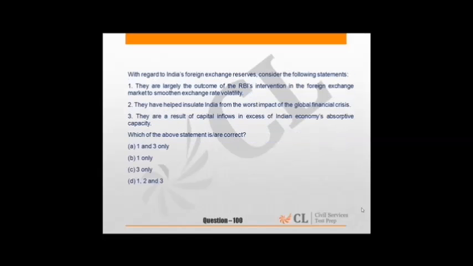100, India's foreign exchange reserve. So what are the correct statements regarding this? Only the third is correct, the first and second are not correct. So the answer is C, 3 only.